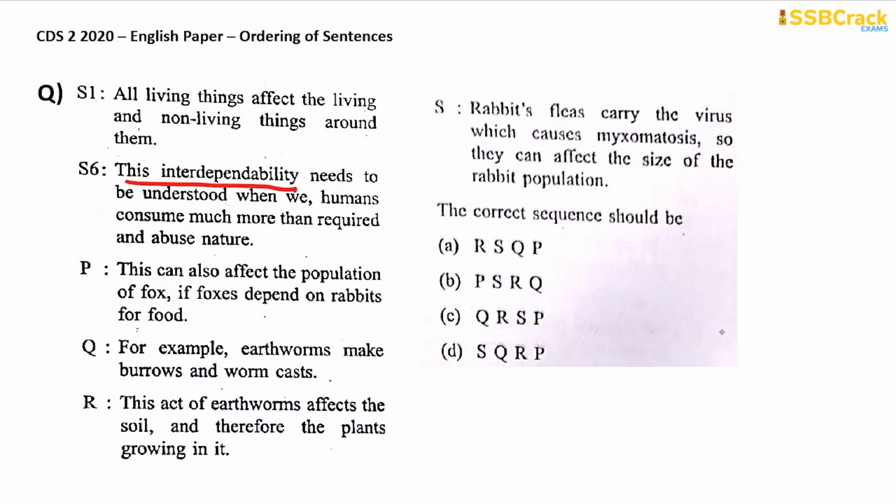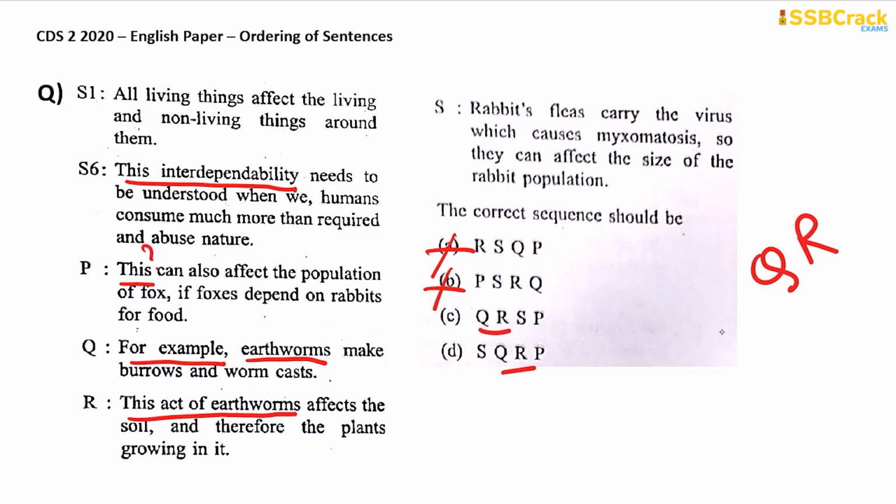This can also affect the population of fox. If foxes depend on rabbits for food, what can affect? For example, earthworms make burrows and worm casts. So there's an example given for earthworms. This act of earthworms. So now you are sure that Q will be followed by R, right? And here we have only two options with QR, one after the other. So we need to eliminate A and B here and concentrate on these two.